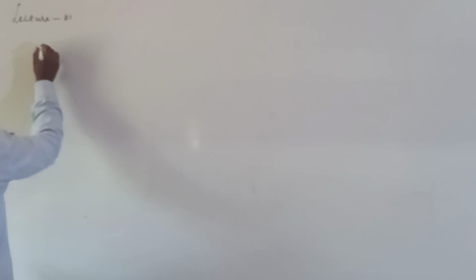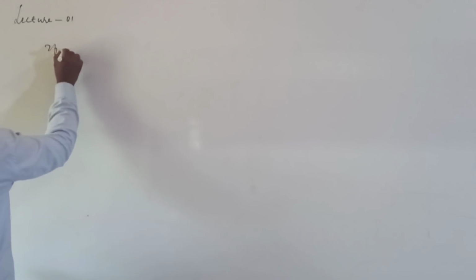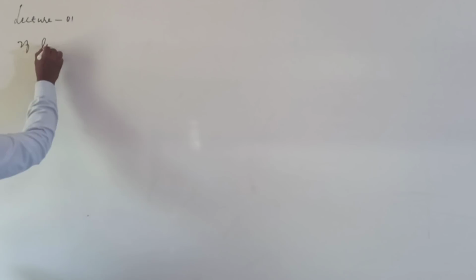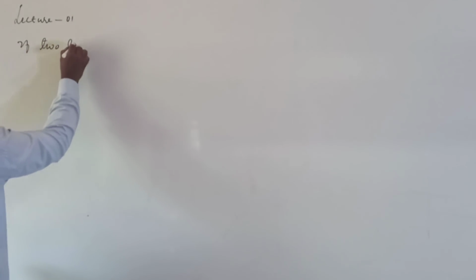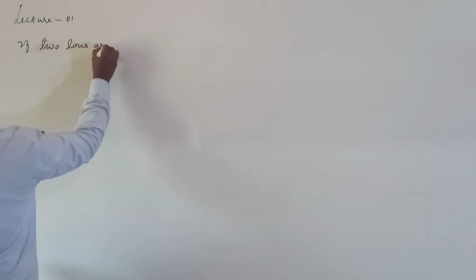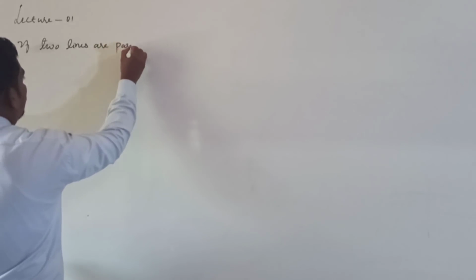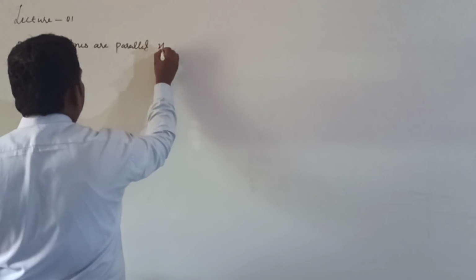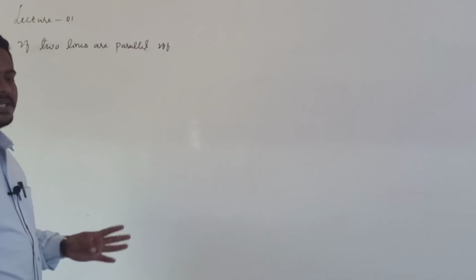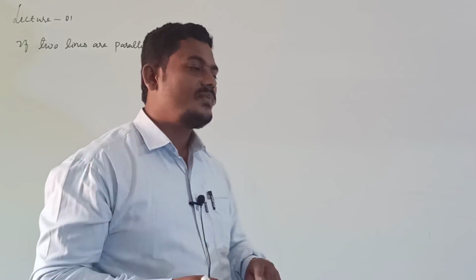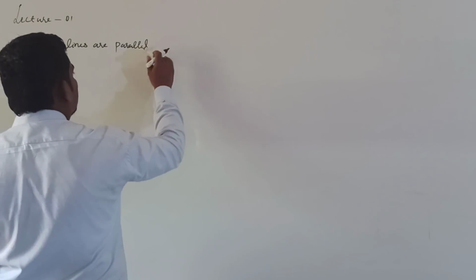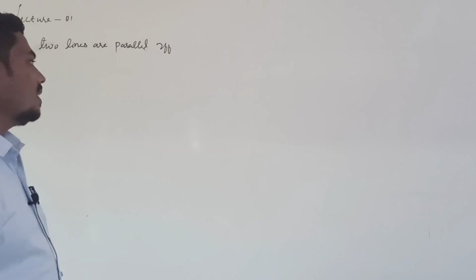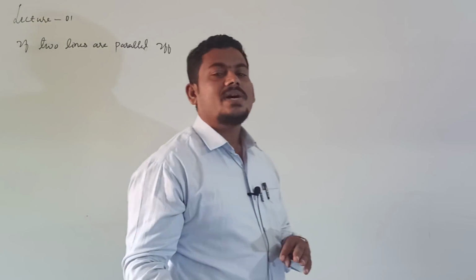If two lines are parallel if and only if... "If and only if" means the reverse is also possible.